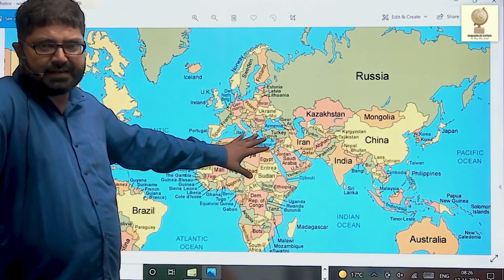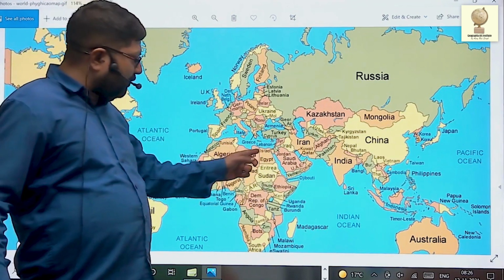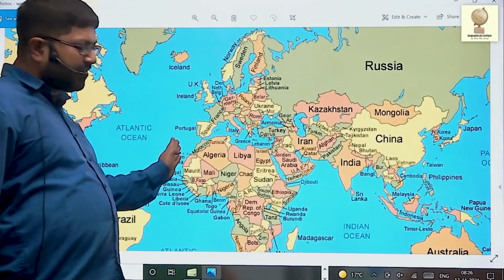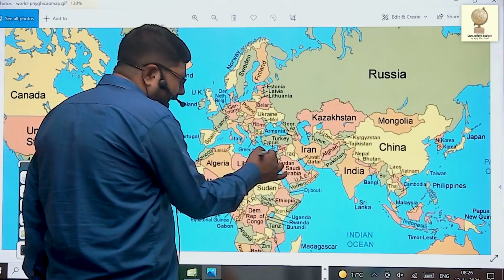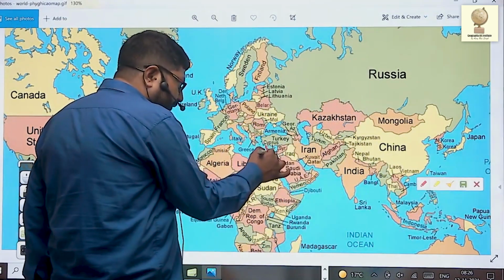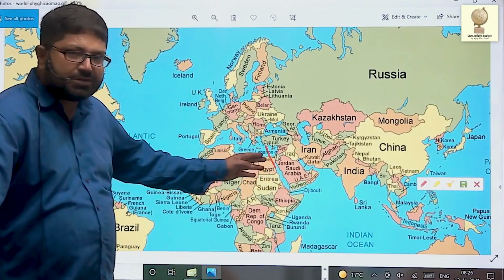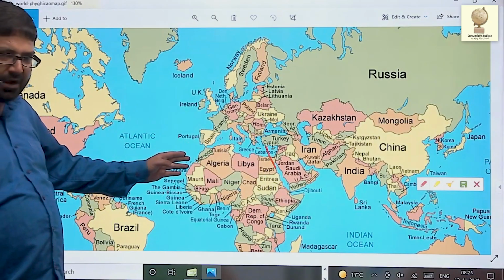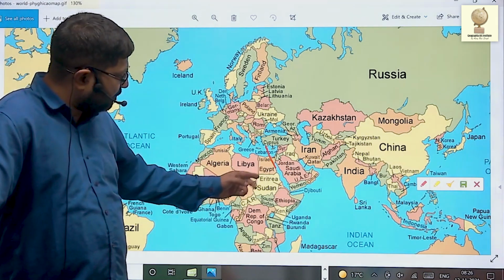Here, African countries, see from east, Egypt. Now, a part of Egypt, that is Sinai Peninsula, lies in Asia. Rest of the Egypt is in Africa. So Port Suez to Port Said, this Suez Canal acts as a boundary between Africa and Asia. So African countries like Egypt, Libya, Tunisia, Algeria, Morocco, Western Sahara, Mauritania, Mali, Niger, Chad, Eritrea.